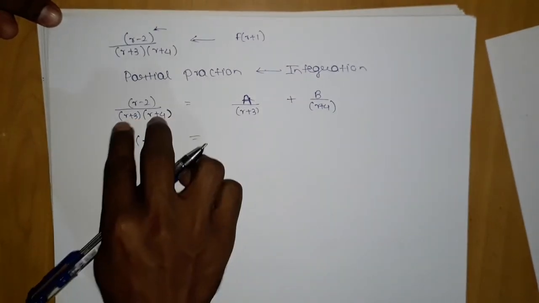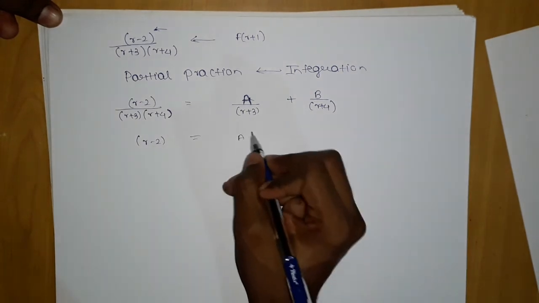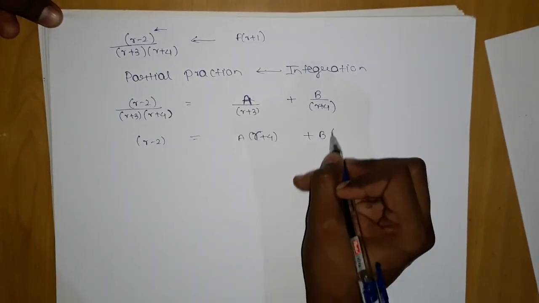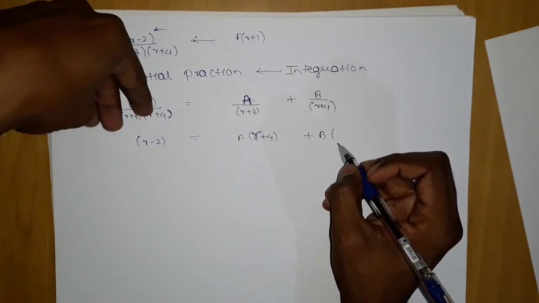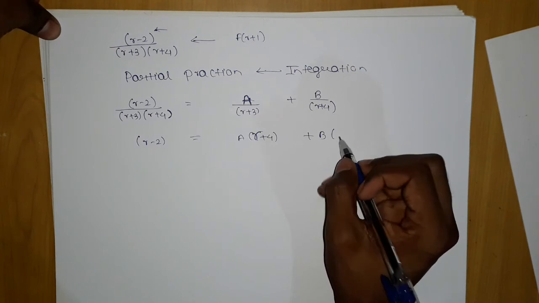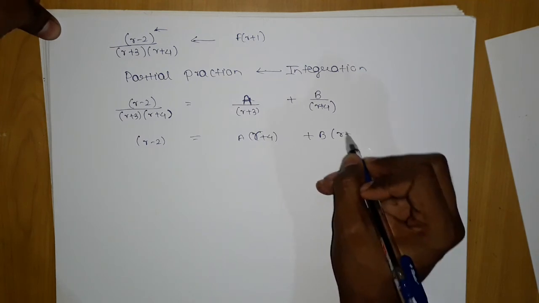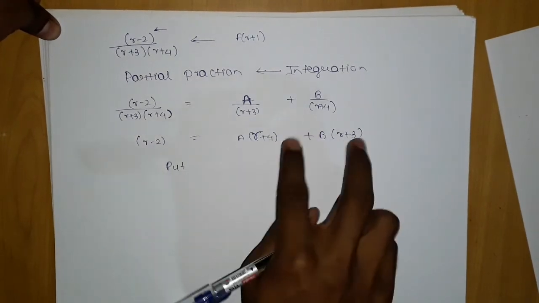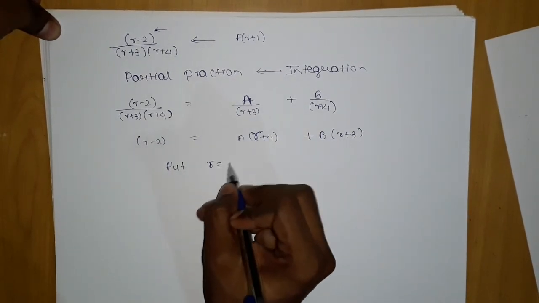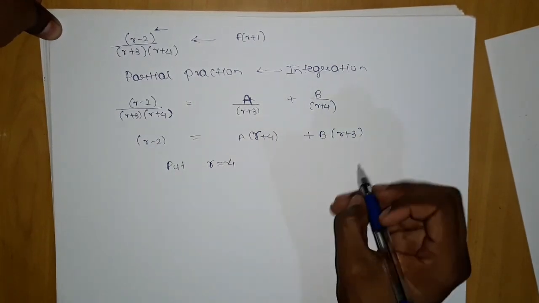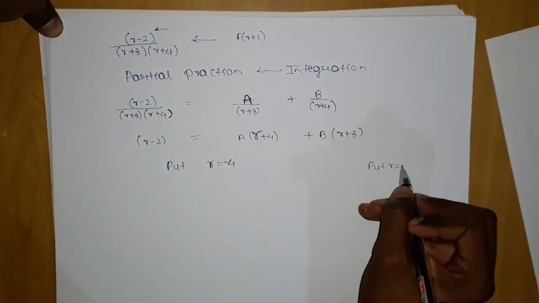Now multiply this whole thing throughout, so this will cancel out, giving me r plus 4. The process is the same even if it is quadratic. This process of partial fraction is very great, it always makes the problem easy. Now try to make each of them 0. Put r equals minus 4, then this one will become 0, and to make the other 0, put r equals minus 3.